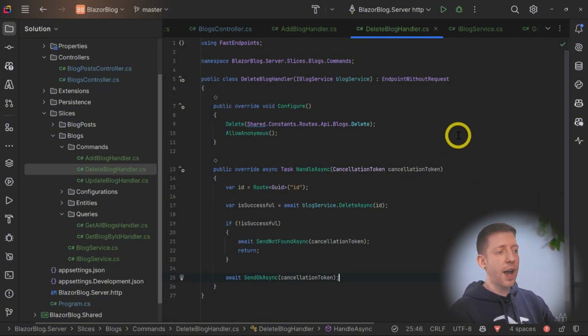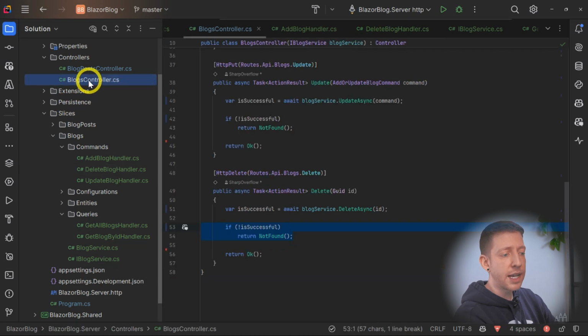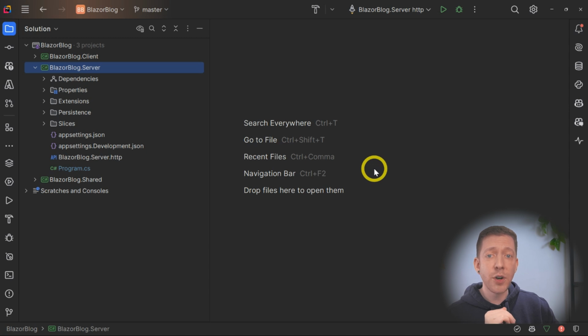So there we are. We now have a handler for each of the endpoints, and we can now actually go ahead and delete the blogs controller altogether. Okay, so I've gone ahead and done the same thing with blog posts, and I've now deleted the controllers altogether.